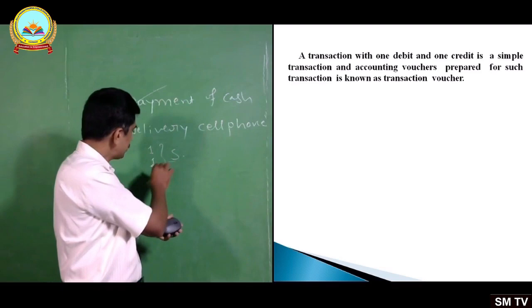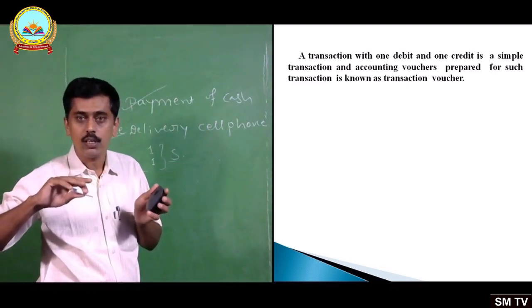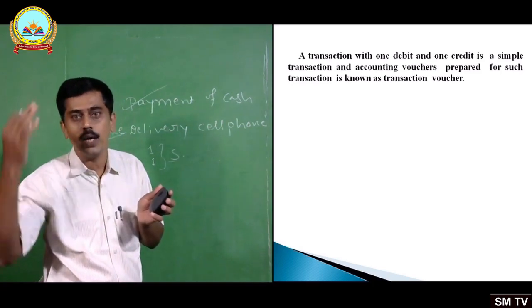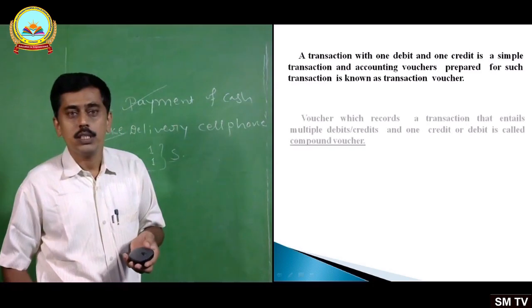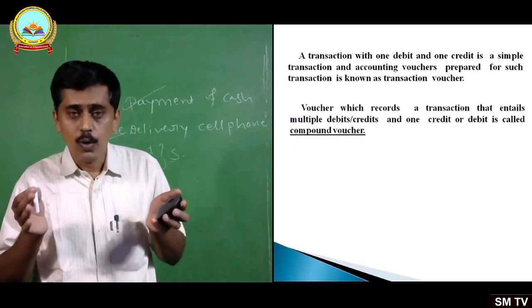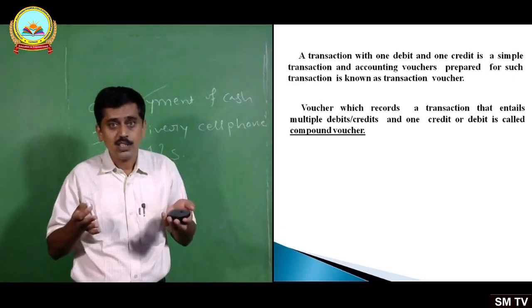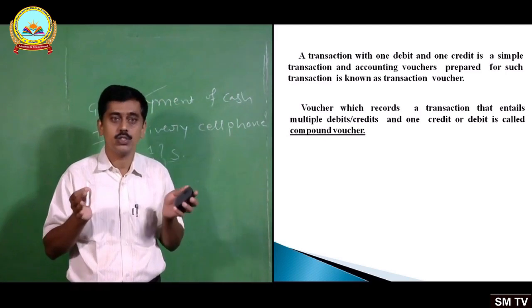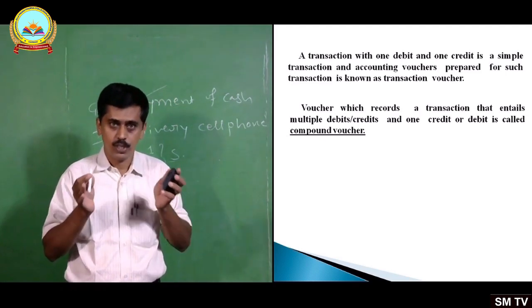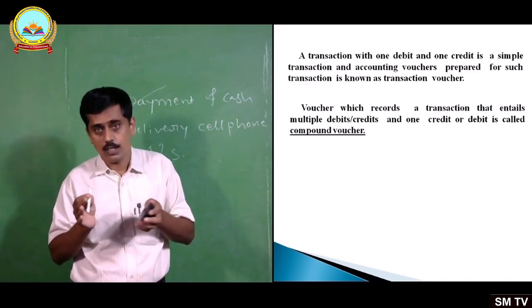A voucher which supports a transaction which involves only one debit and only one credit is called transaction voucher. But sometimes a voucher may be required to record multiple debits or credits and one credit or debit, then it is called compound voucher.